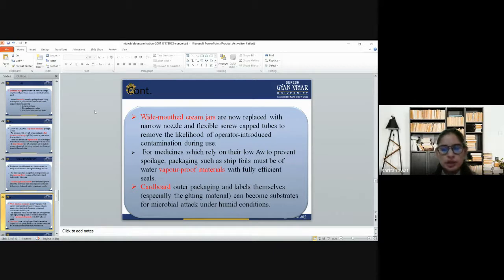For medication which relies on low water activity (aw) to prevent spoilage, packaging such as strips and foils must be water vapor-proof materials with fully efficient seals. When we talk about cardboard, outer packaging and labels themselves, especially the gluing material, can become substrates for microbial attack under humid conditions.